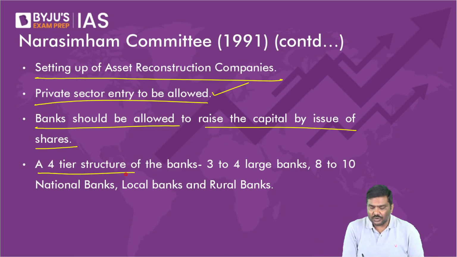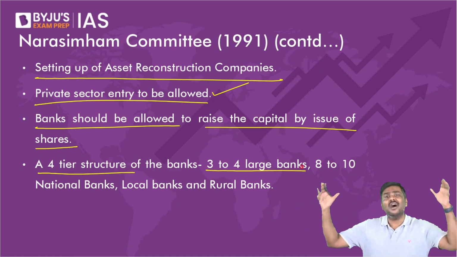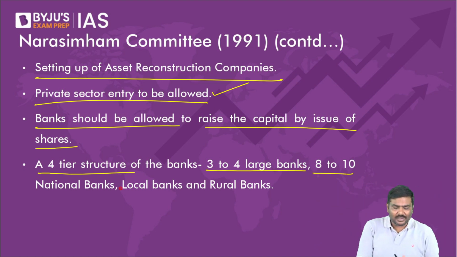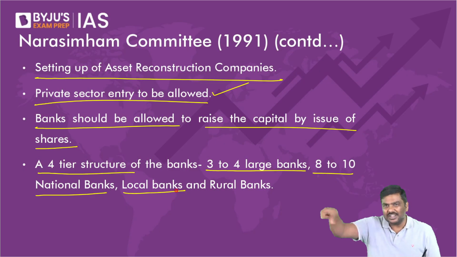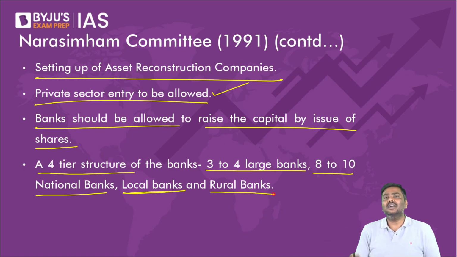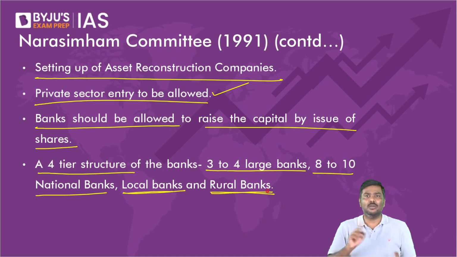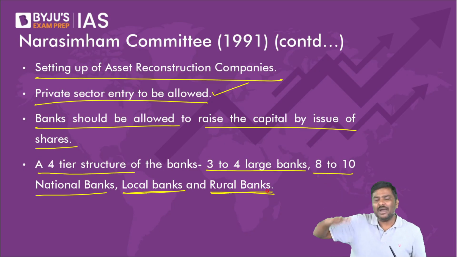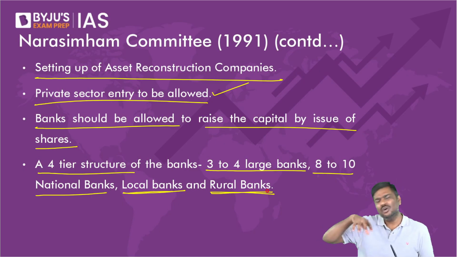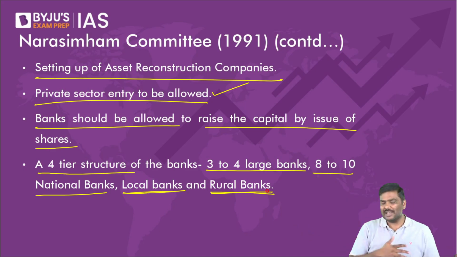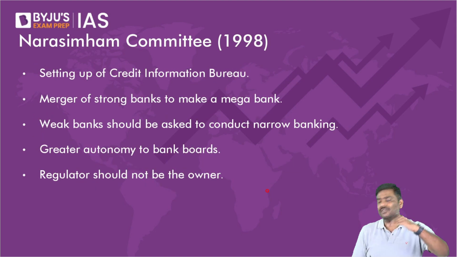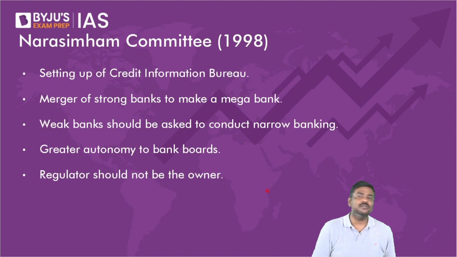We should have a 4-tier structure in the banking sector. At the top level, we should have 3 to 4 very, very large banks, with 8 to 10 national banks below them. Below these will be local banks, covering a very limited region, and village level banks, which will be referred to as rural banks. Understand this: we have nationalized banks now, we have large banks also, we have local banks also, and we have regional rural banks also. So this is the 4-tier structure recommended by Narsimham Committee 1.